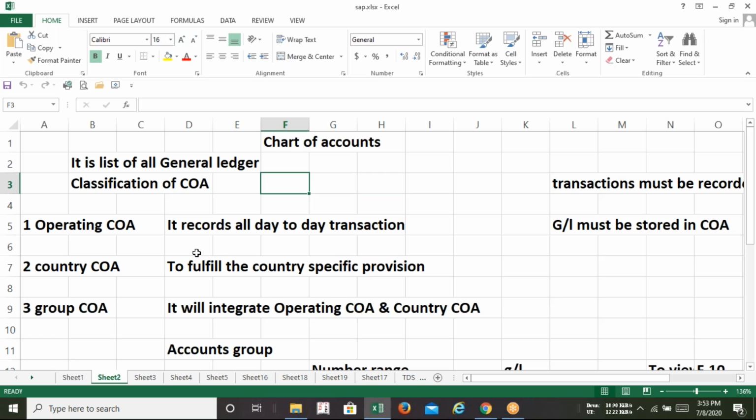Okay. So chart of accounts is nothing but a list. It will contain all the general ledger accounts in SAP FI. As simple as that. And how many chart of accounts are there? Three: operating, country, and group chart of accounts.